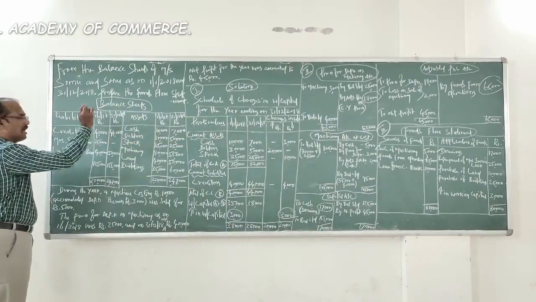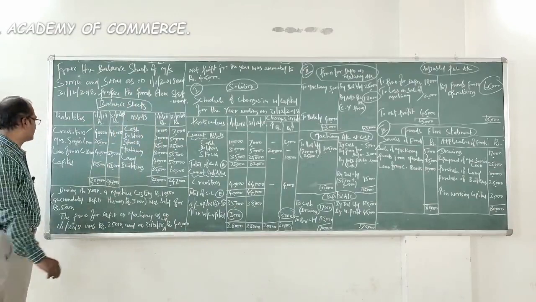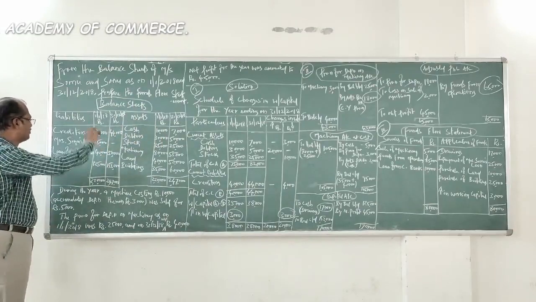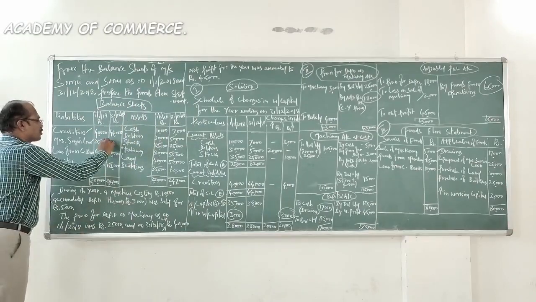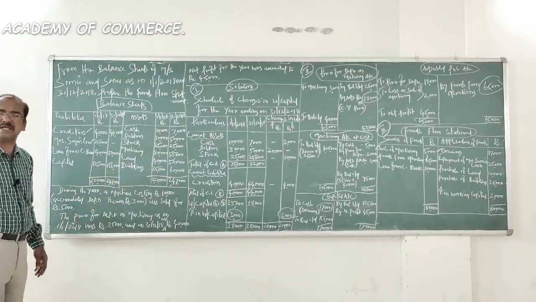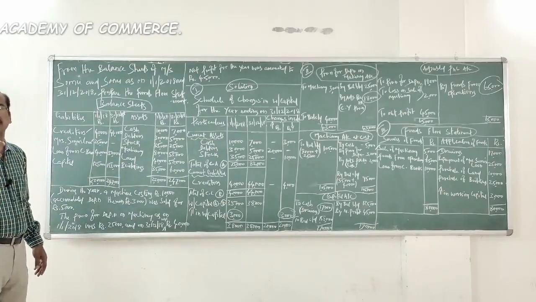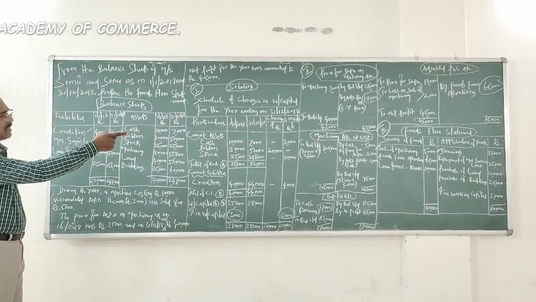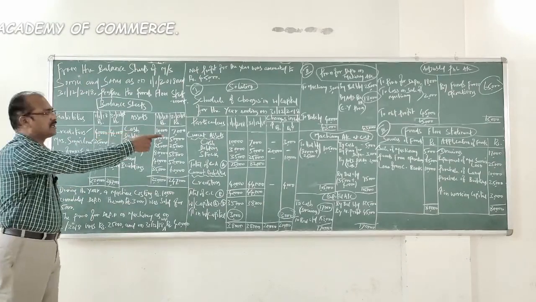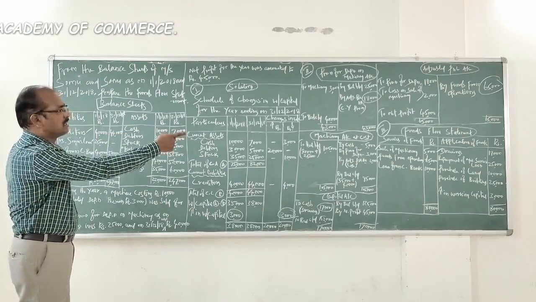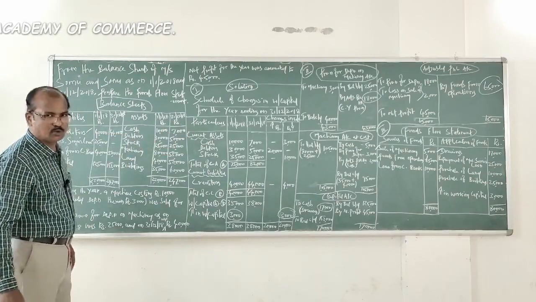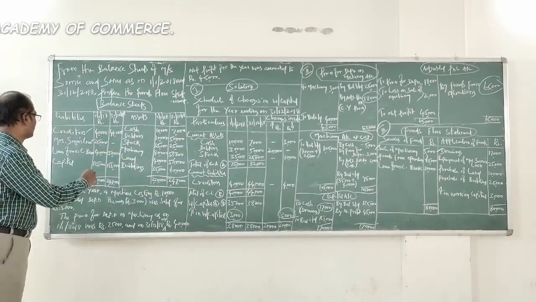This is a current liability, already recorded in the schedule of changes in working capital. Look at this one, Mrs. Soam's loan: the opening was 25,000, closing is nil. That means this long-term liability has been repaid, which is an application of funds, and that is also recorded there. See, the second item in the application of funds, repayment of Mrs. Soam's loan, 25,000.